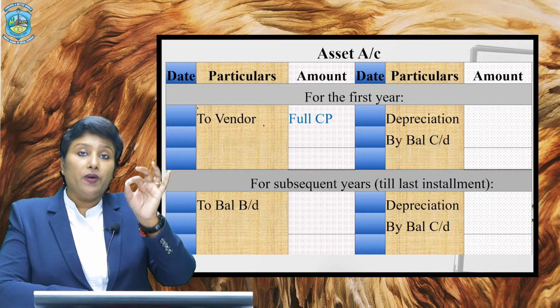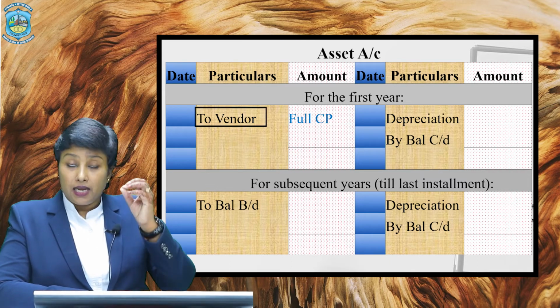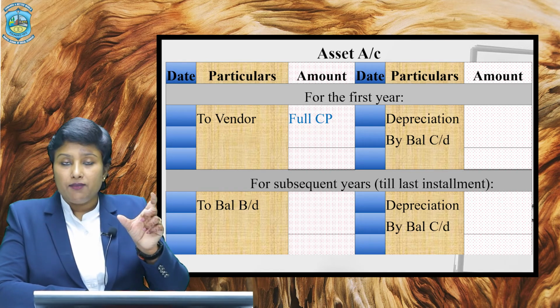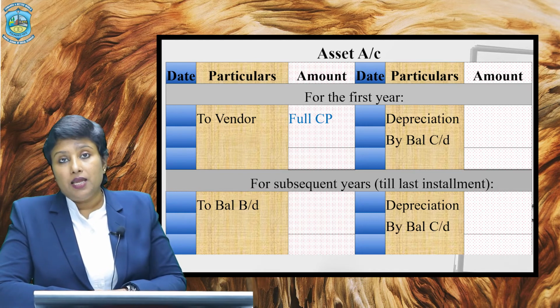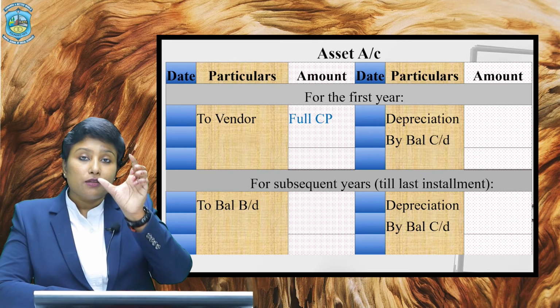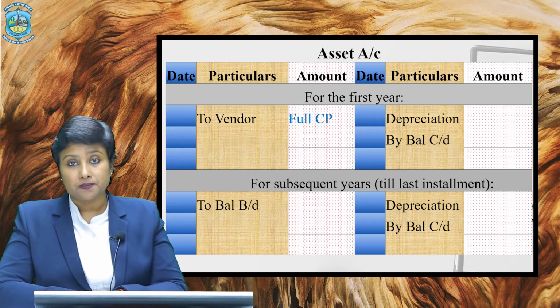So write in the debit side, to vendor, the entire cash price. The name of the vendor would be provided to you in the problem, and that particular name you should write in the debit side, and please enter the full cash price of that particular asset which he is purchasing.